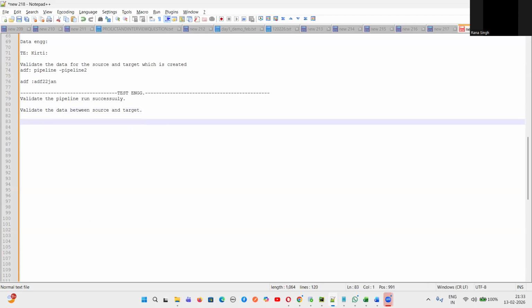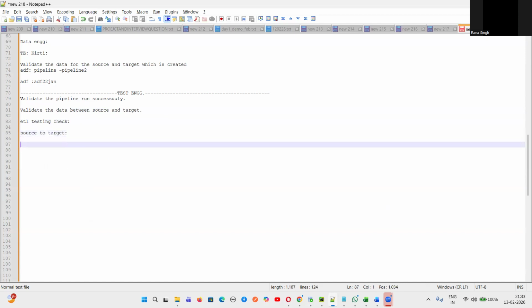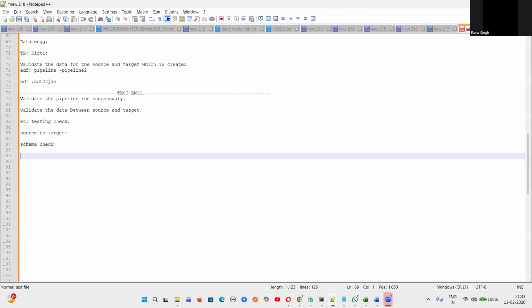In this validation of source and target, we can do the ETL testing checks. What are the ETL testing checks? Does anyone remember what checks we do while checking the data from source to target? Can someone tell me? First is, guys, what? Schema check. The schema means the column name, data type, and data type length, yes or no? Next validation is the count check. Yes, very correct, count check.